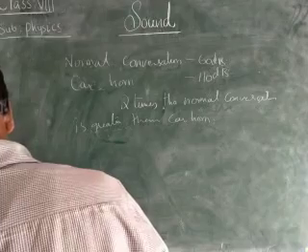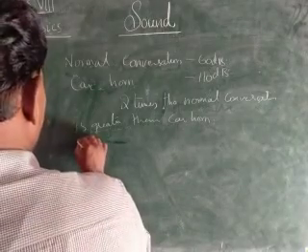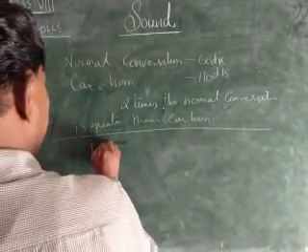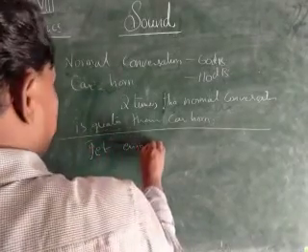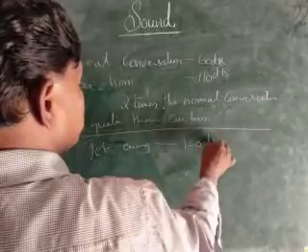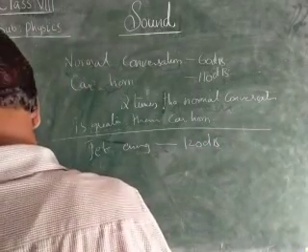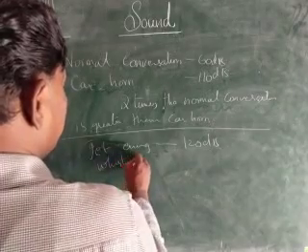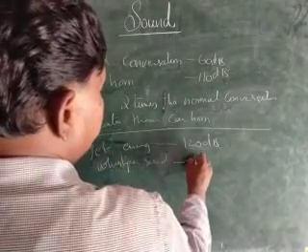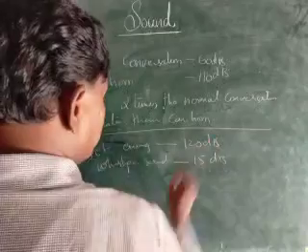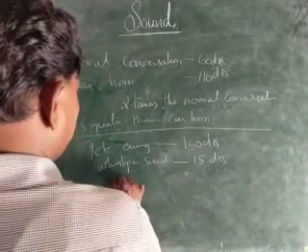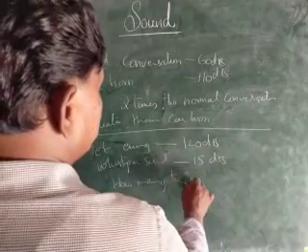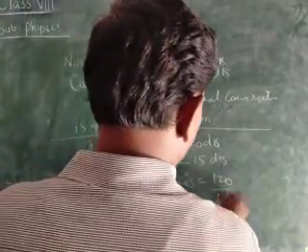How many times is a jet engine more powerful than a whisper sound? Jet engine, how much is it? 120 decibels. Whisper sound, 15 decibels. Therefore, how many times it is greater means 120 by 15, children.